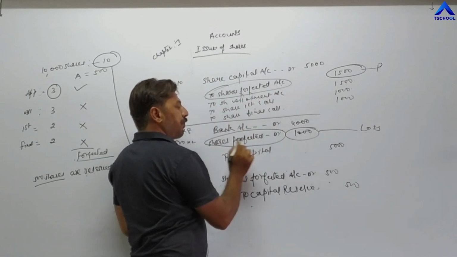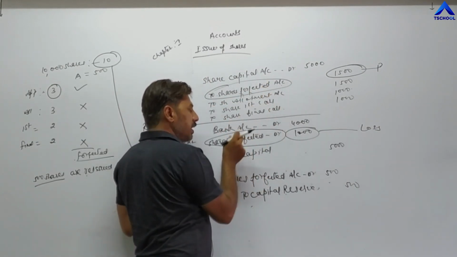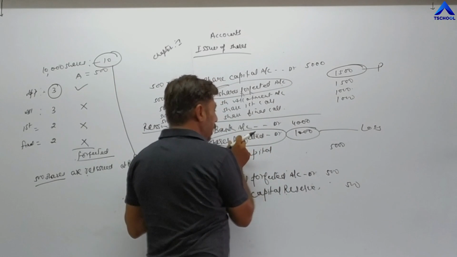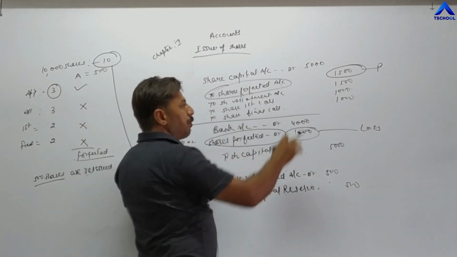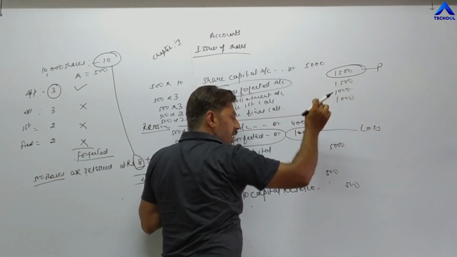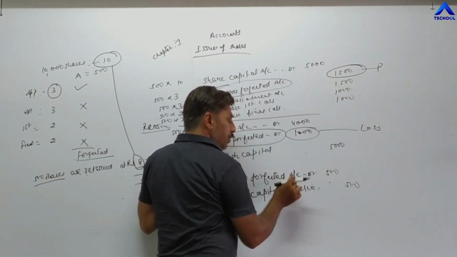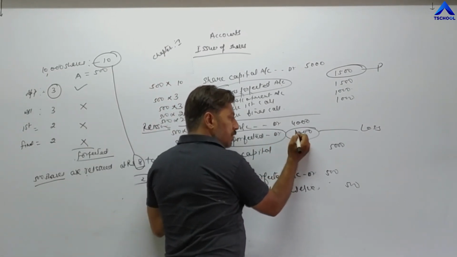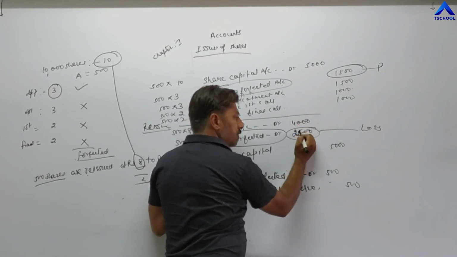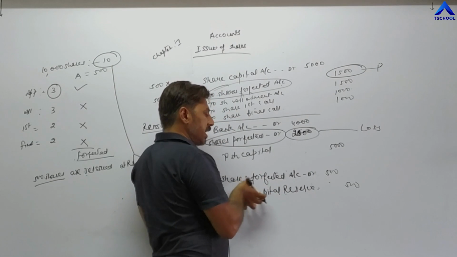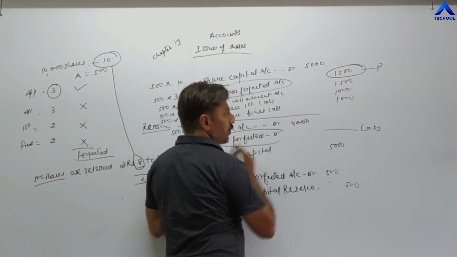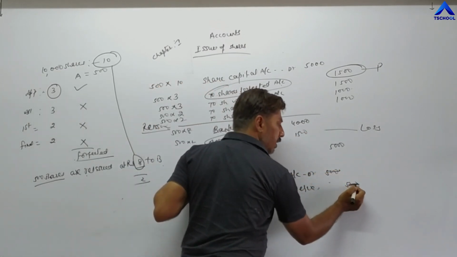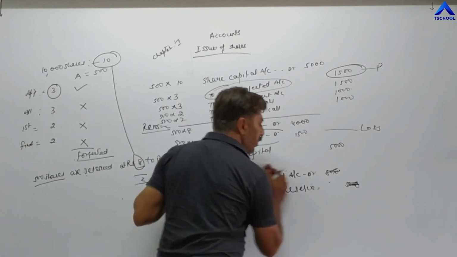From share forfeited account, you have to deduct the debit of share forfeited account from the credit of share forfeited account. If profit is more, then you have to transfer the amount in share forfeited account debit to capital reserve. Whenever loss becomes more than profit, for example here 2,000, then you are not required to transfer any amount to capital reserve. And if there is an equal amount, suppose 1,500, then after passing the entry you have to write nothing here. So in this way you have to pass the journal entry.